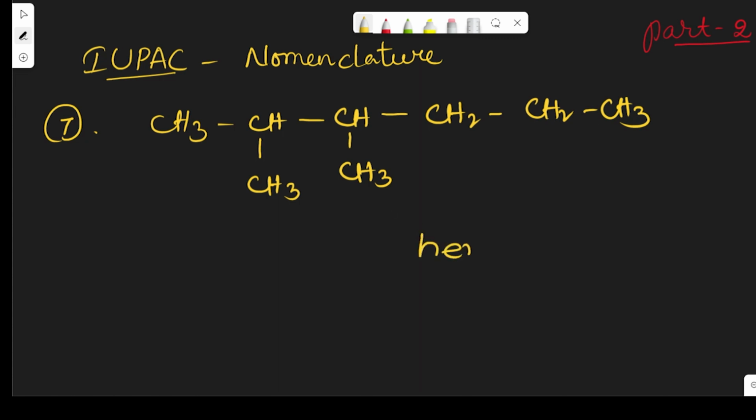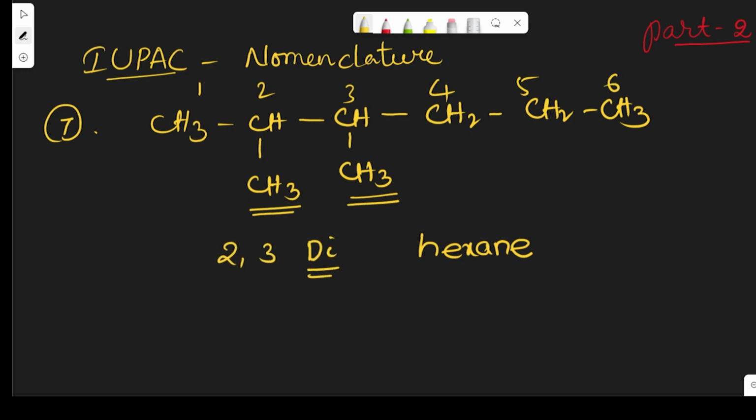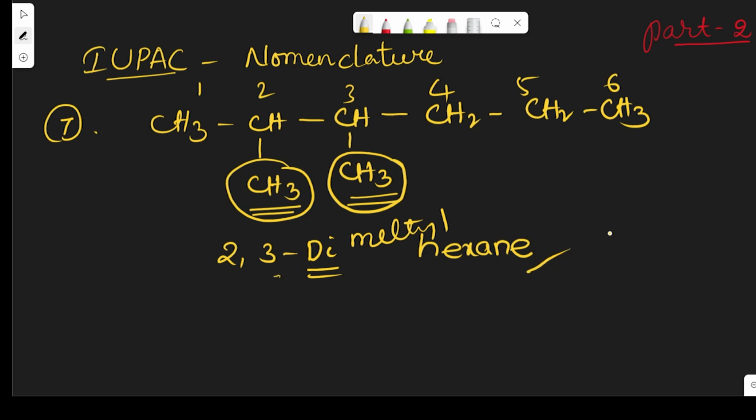Obviously hexane, because all are single bonds only. Now there are two substituents at 1, 2, 3, 4, 5, 6. So obviously 2, comma 3. Here we have to write the word dimethyl, because two methyl groups are present. That is why we write 2, comma 3 dimethyl hexane. So this is the name of the given compound.